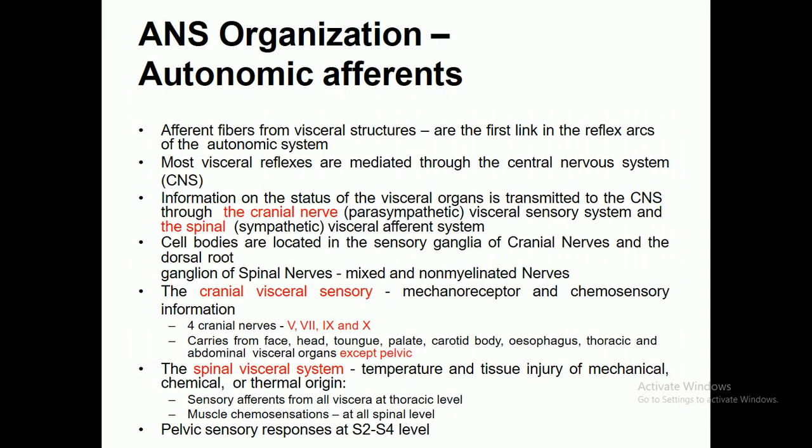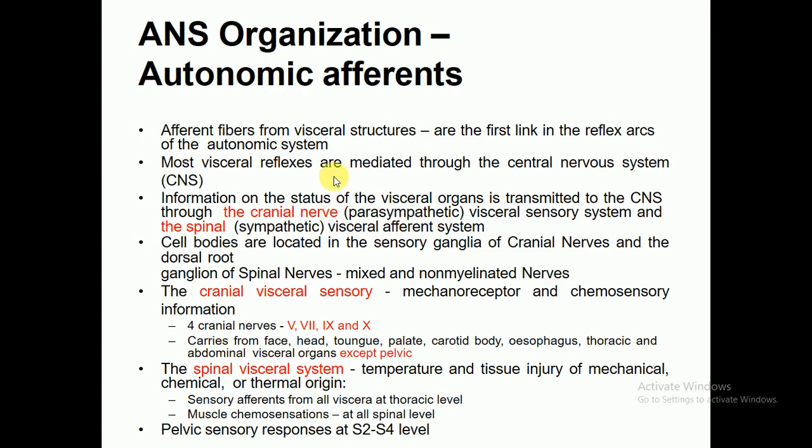Now let's come to autonomic nervous system organization. What are autonomic afferents? As we know, there is the afferent division, one being the somatic division and the second the motor division. Afferent fibers from visceral structures are the pathway link and reflex arc of the autonomic system.